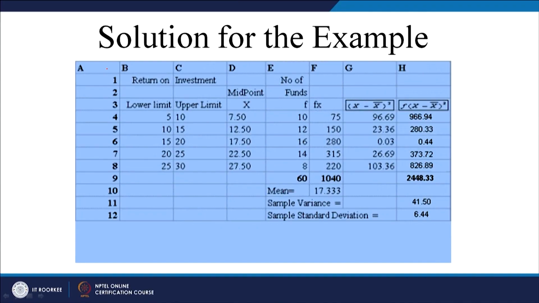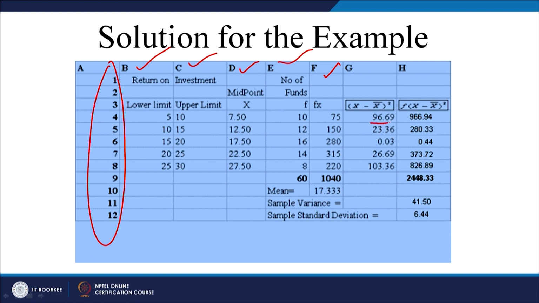You can solve this question using Excel rather than solving it through a particular formula. You just write down serial number here. There are total 12 rows. First is this column, lower limit, upper limit, midpoint, number of funds, this frequency, then f times x, and x minus x bar whole square.